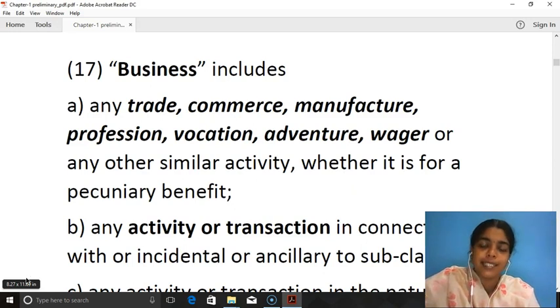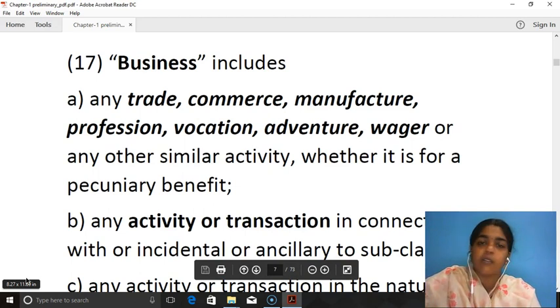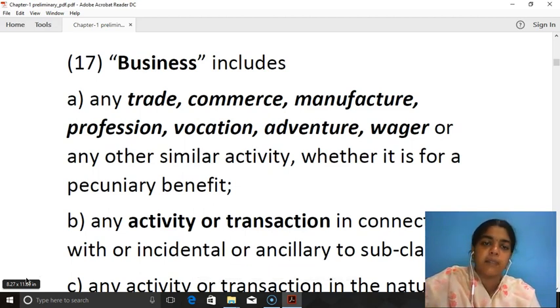Now, next, business. Business includes. So, the definition of business is not an exhaustive definition, but it is an inclusive definition. Why is the word business an inclusive definition? Because the government wants to bring as many people as possible into the GST network, and therefore the word business is always an inclusive definition but not an exhaustive definition. Even in income tax, income is also an inclusive definition. Similarly, business here is also an inclusive definition.